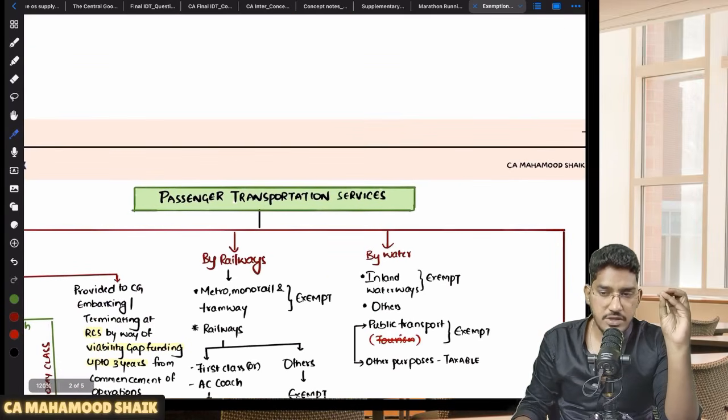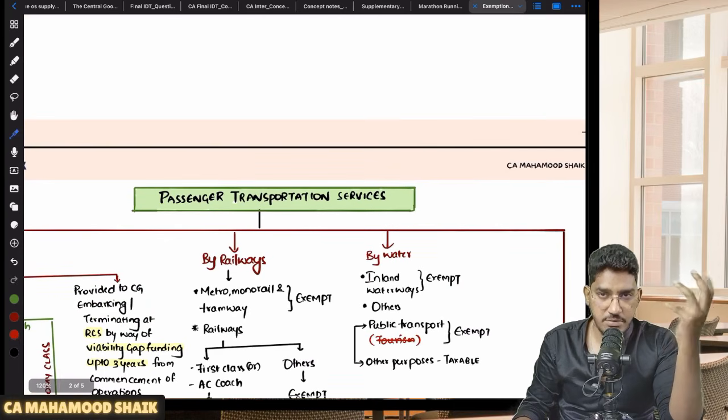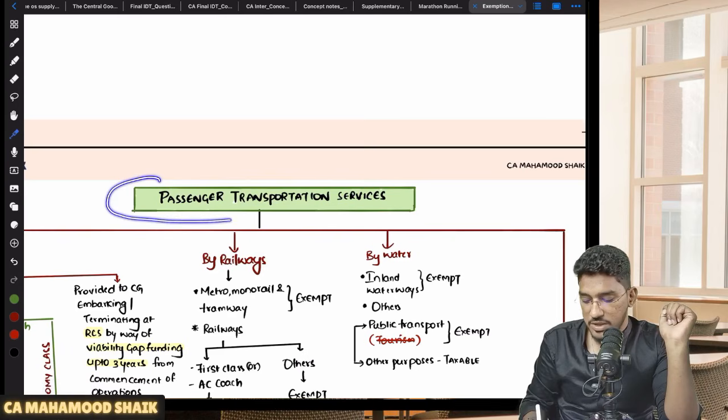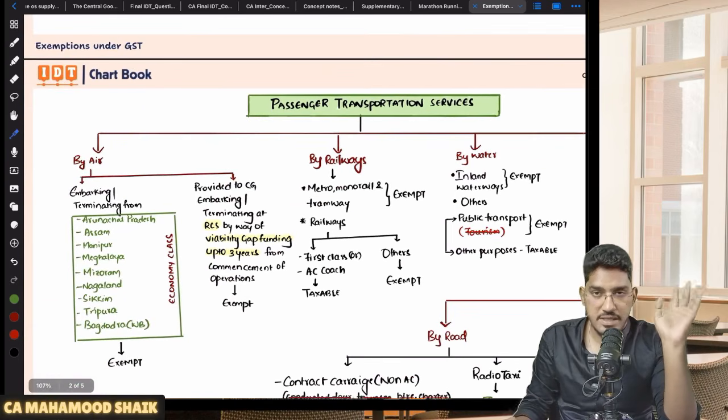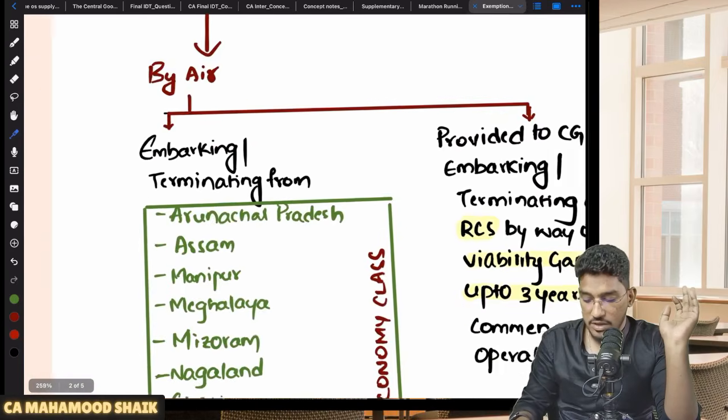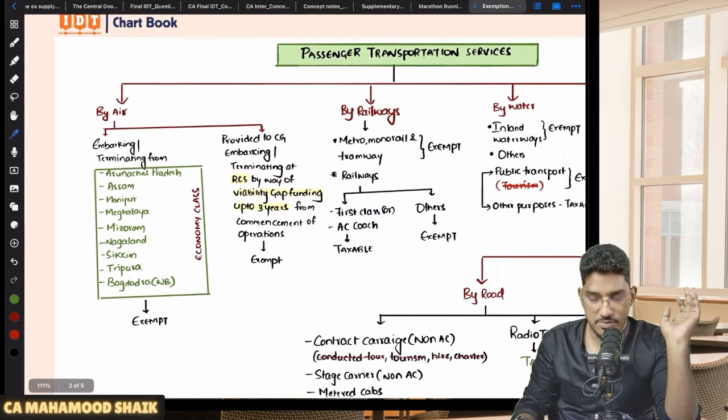See, passenger transportation services is very important or not. Basic services, the movement of the people is required from one place to another place. So passenger transportation services are going to be very, very important. So that's why there are some exemptions for passenger transportation services. Sir, what are they? First, there are different modes of transportation.